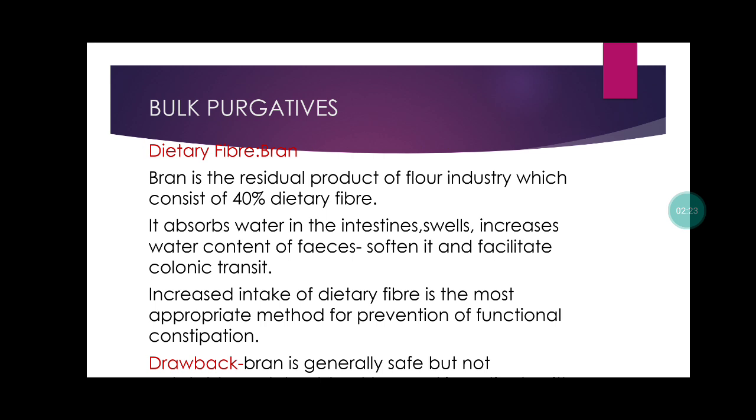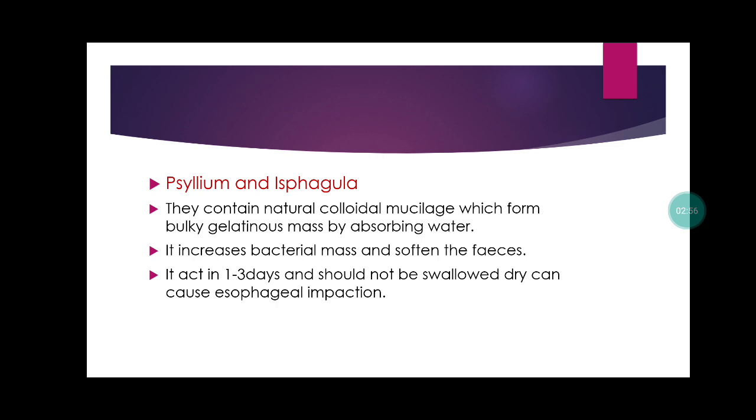Now bulk purgatives. Bulk purgative, dietary fiber bran. Bran is the residual product of flour industry, which consists of 40% of dietary fiber. It absorbs water in the intestine, swells and increases water content of feces, softens it and facilitates colonic transit. Increased intake of dietary fiber is the most appropriate method for prevention of functional constipation. Bran is generally safe.